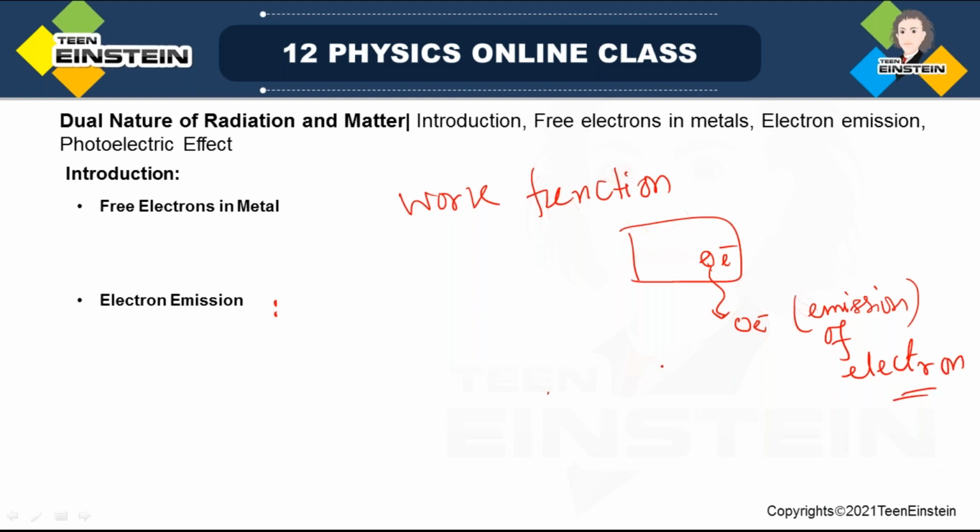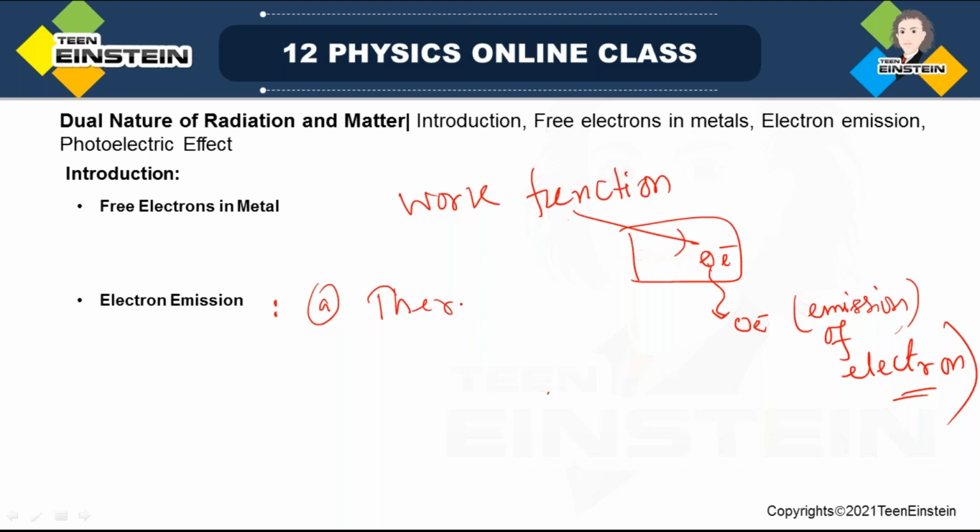If I ask you how many ways there are to provide this work function to the electron so that the electron comes out of the metal surface, or electron emission happens, there are many ways. One is thermionic emission.